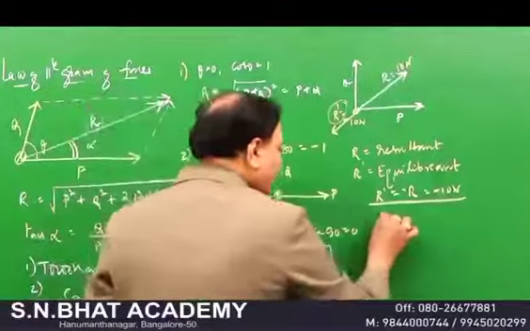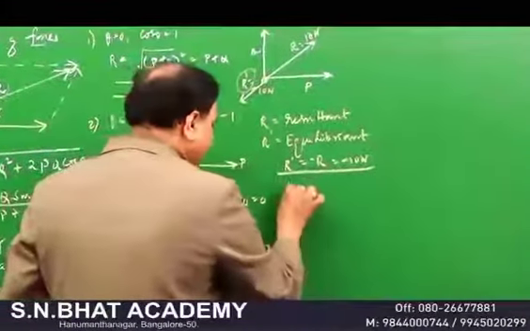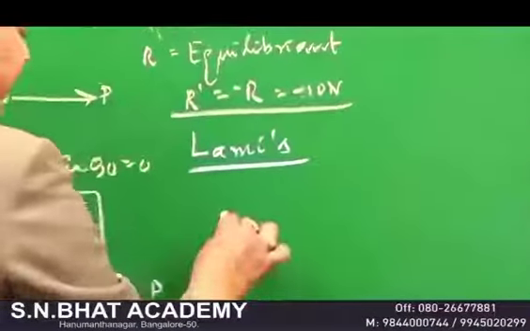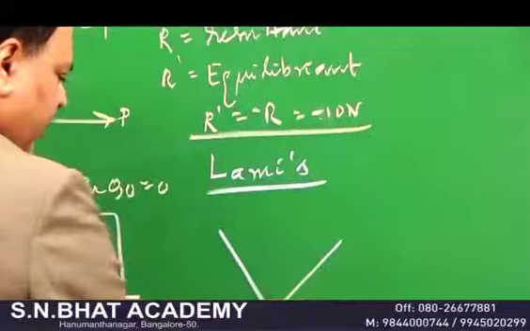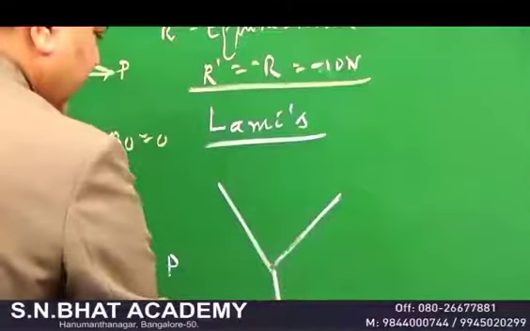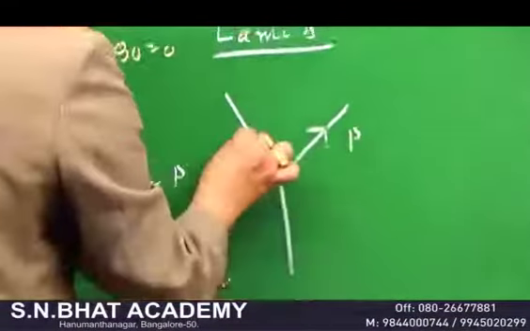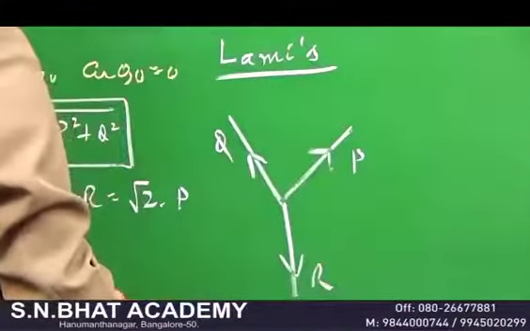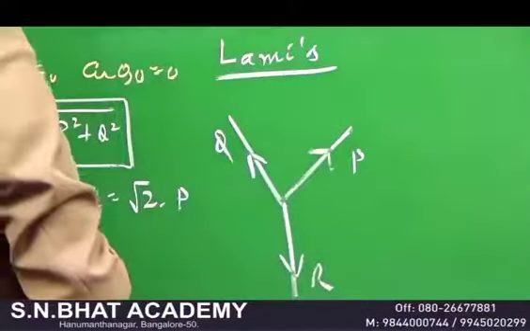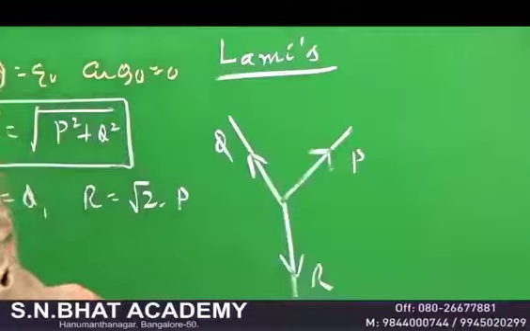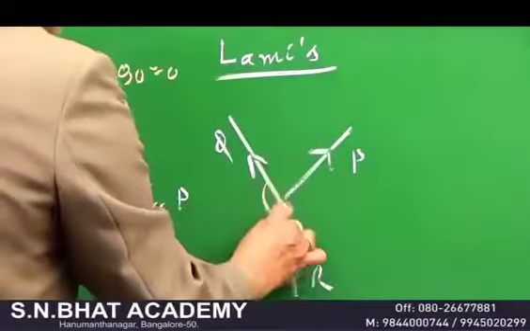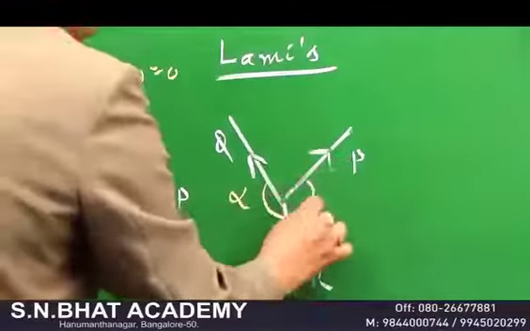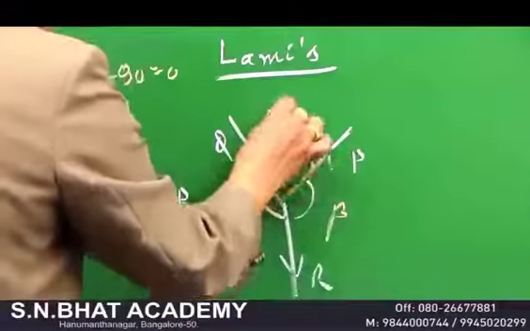Lami's theorem. You know that Lami's theorem talks about the equilibrium condition of a body. Suppose you have three forces, P, Q and R. So here is P acting in this direction, here is Q, and here is R. So look here: P, Q, R are the three forces acting, and the angle between Q and R is equal to alpha. The angle between P and R is equal to beta. The angle between P and Q is equal to gamma.